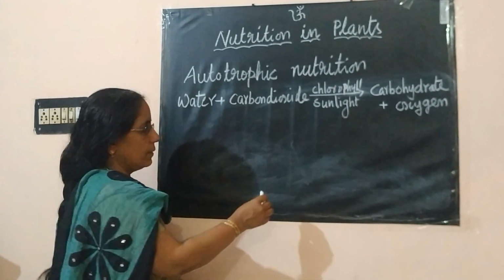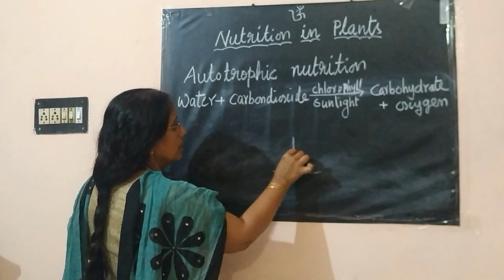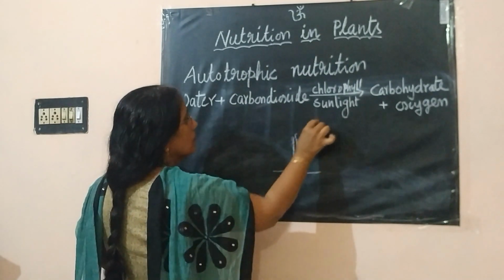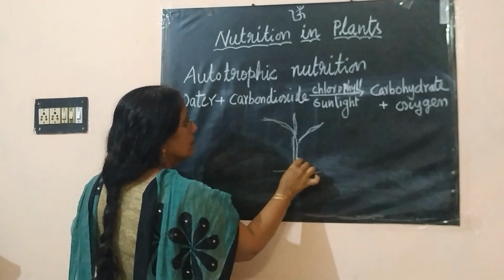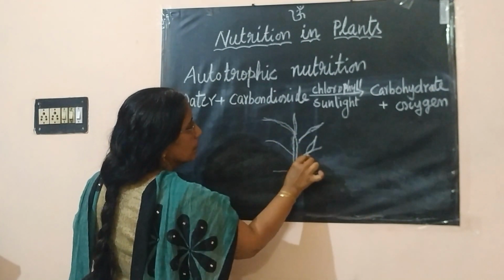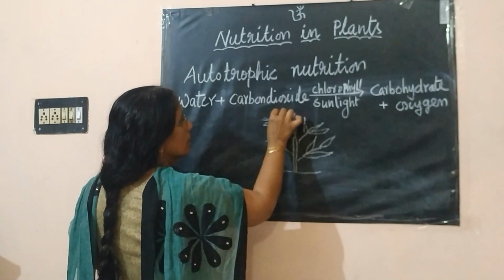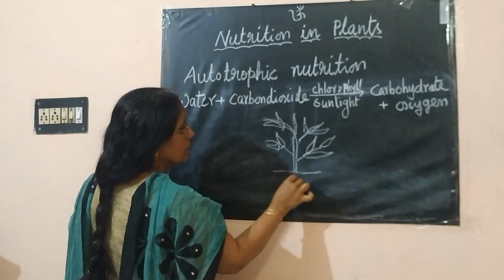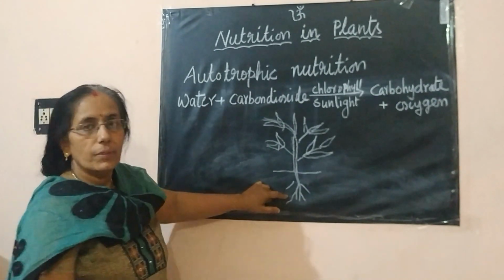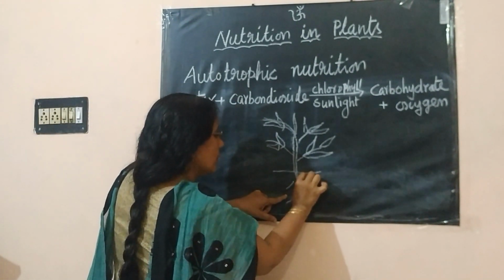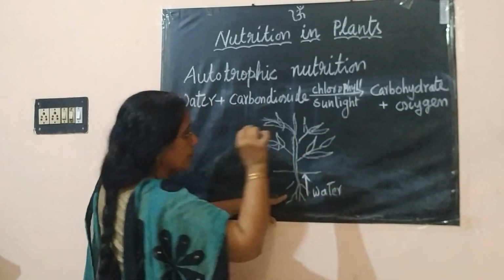Let us see the diagram. The roots absorb water, which is taken through the xylem tubes.